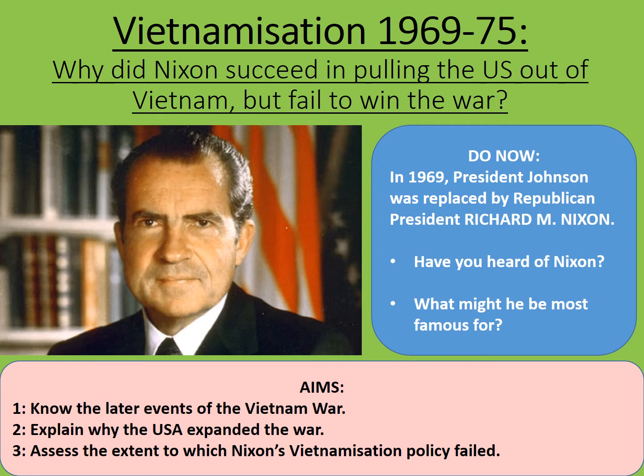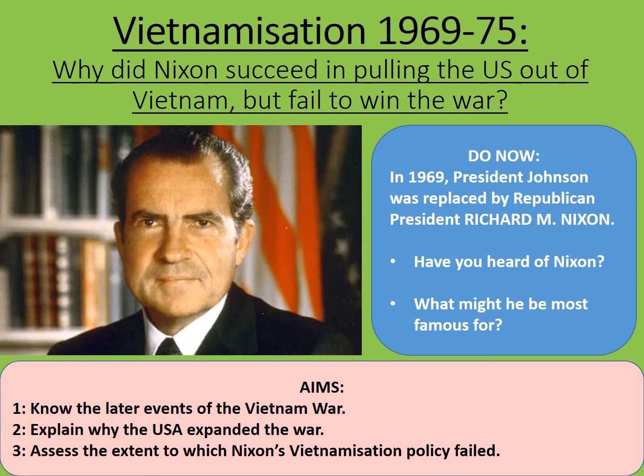Alright, I expect many of you have heard of President Nixon before. The fact is he's most famous for the Watergate scandal, in which he had knowledge of Republican Party officials breaking into the Watergate building of the Democratic headquarters and stealing documents. This was of course highly illegal as well as highly immoral. The fact that Nixon failed to recognise that he did know about this was really what brought his downfall. He had lied to the public, he had lied to them on live TV, and he was facing an impeachment.